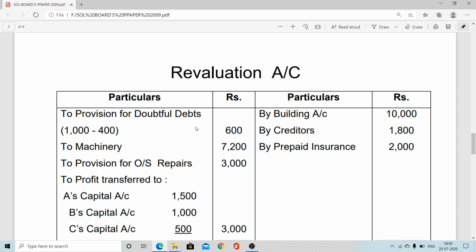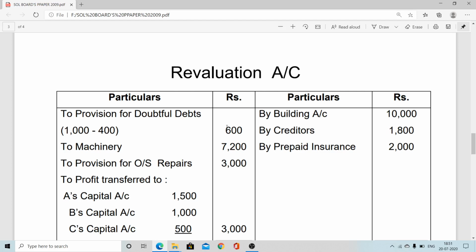Now regarding the provision for doubtful debt, we made that adjustment once: new is greater than the old. New provision is 1000, old is 400, therefore 600 net amount will come on the revaluation account. Machinery value decreases, and provision for outstanding repair bill, that is also an unrecorded liability, came on this side.